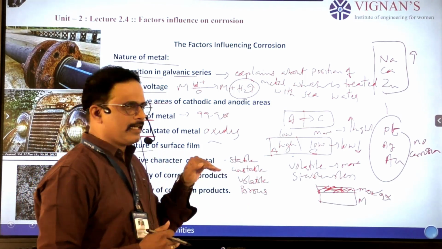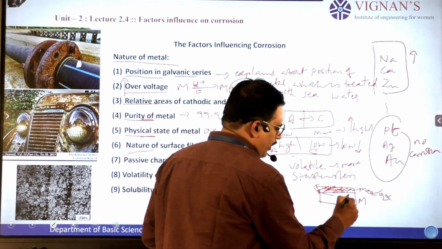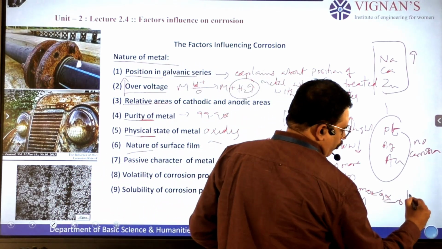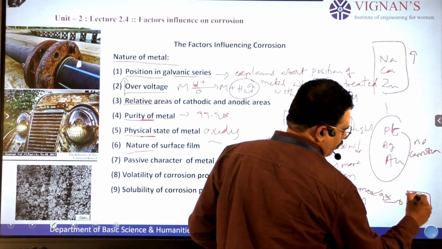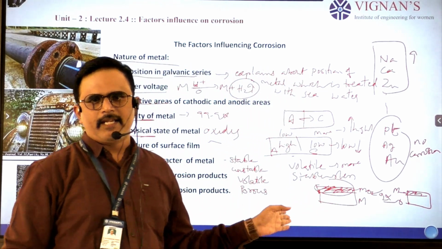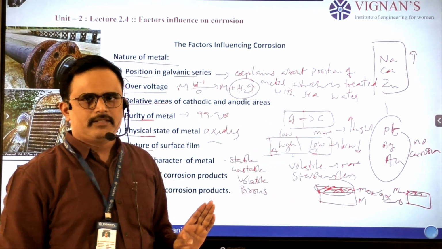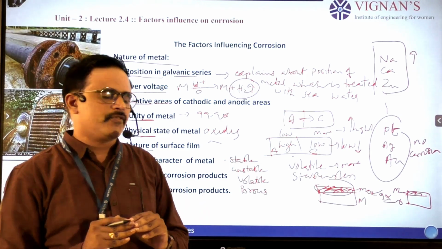Whereas in the second case, an unstable layer, this layer again converts into the pure form. The metal oxide is forming and again it is converted into metal form. So the metal oxide is formed outside and again converted into metal. This is the unstable nature. In this case, we don't observe any type of corrosion.